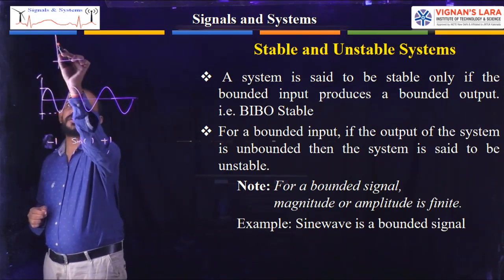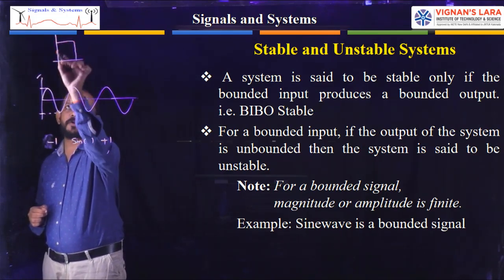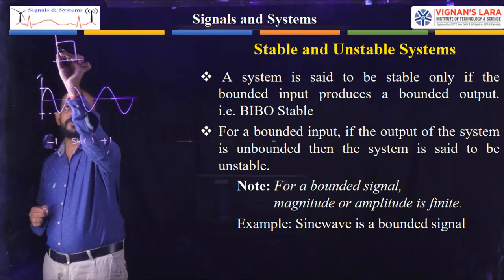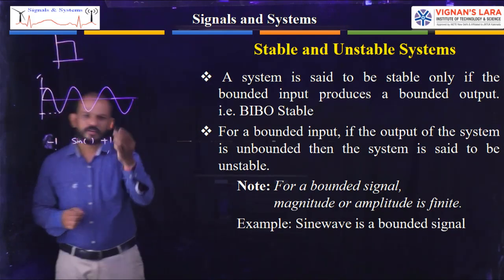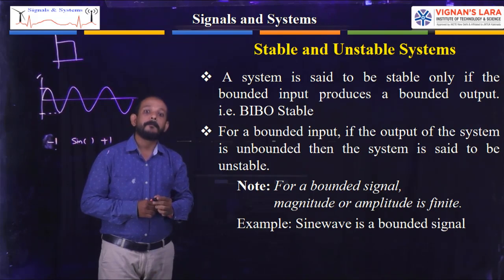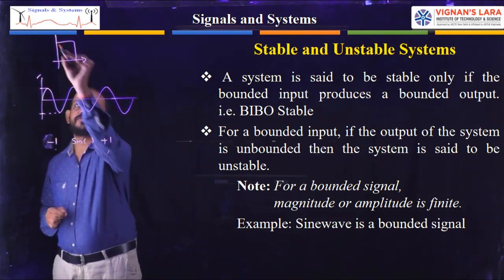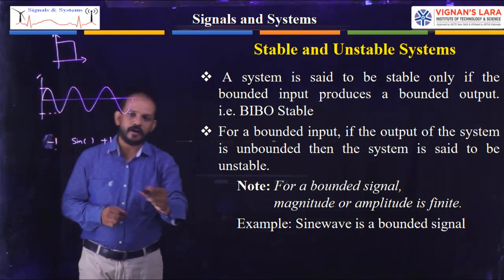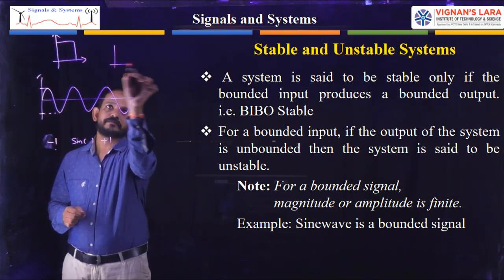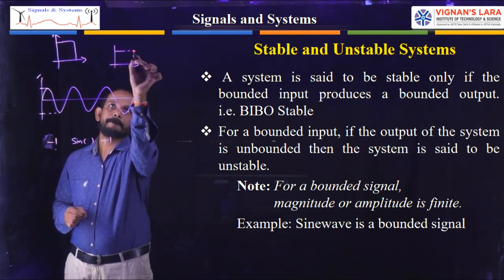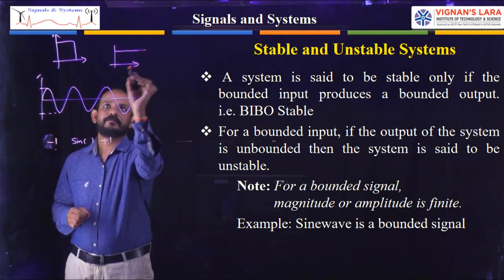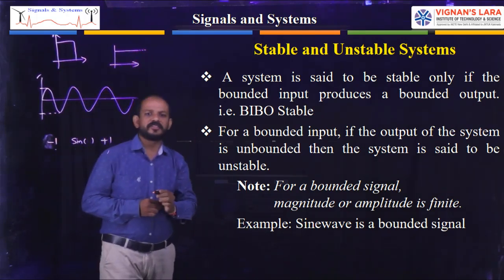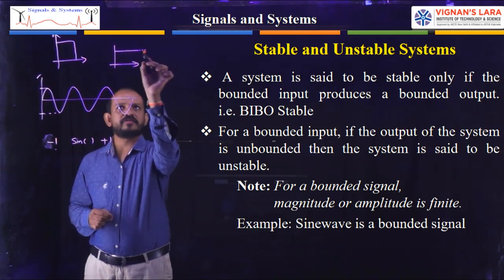See, this one is bounded. This value is finite. The amplitude of this one is a finite value, so that is also an example of a bounded signal. This is also an example for a bounded signal, because here the amplitude is constant at a finite value.